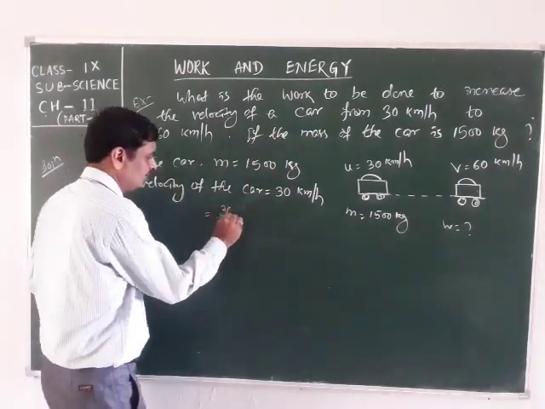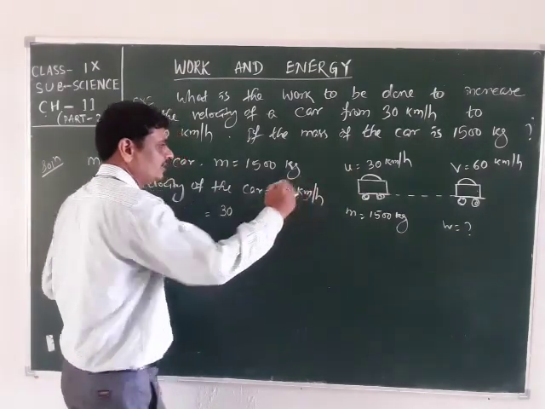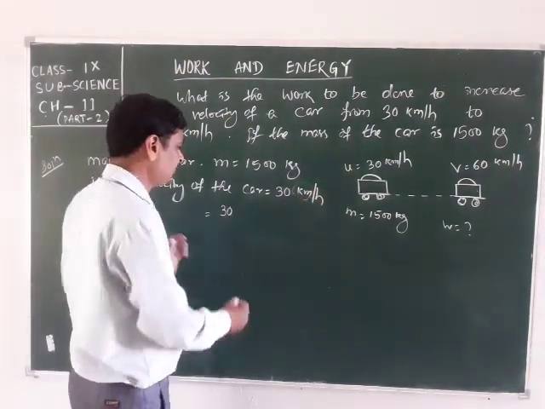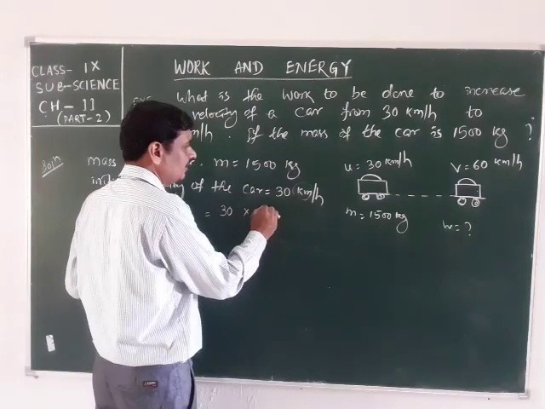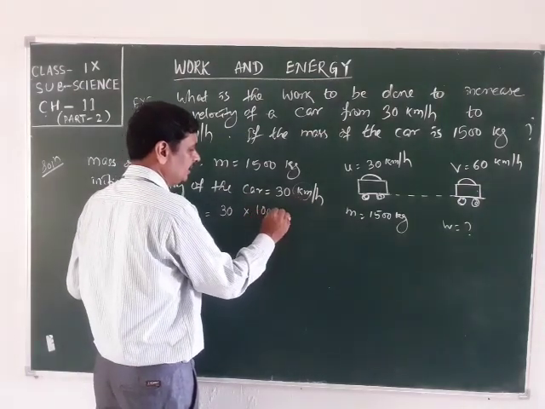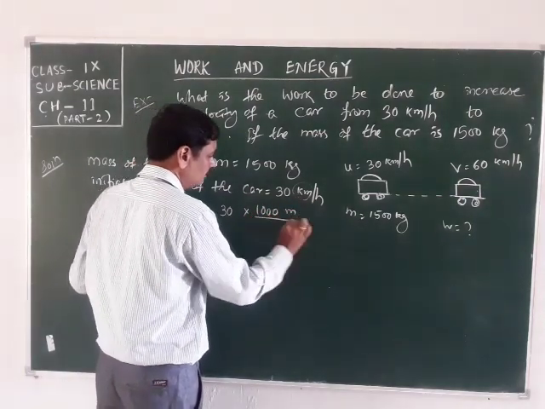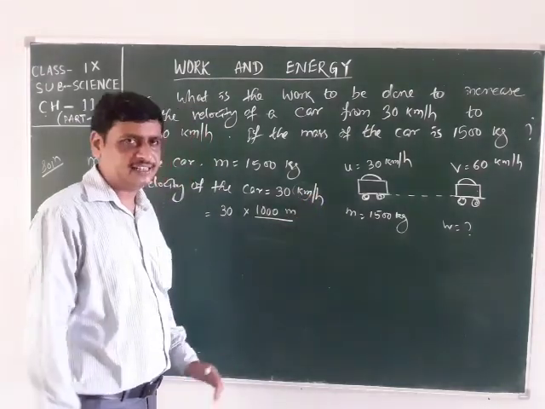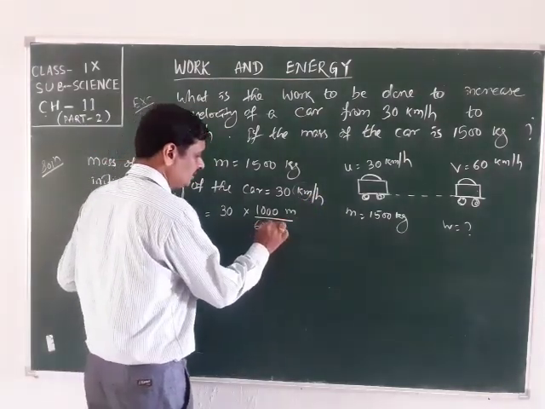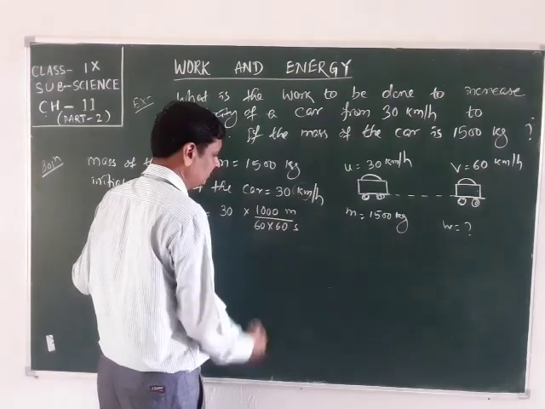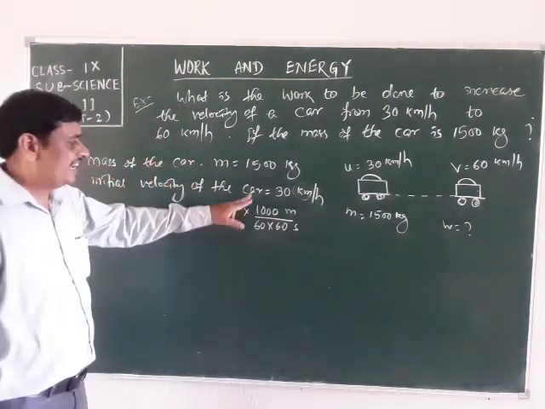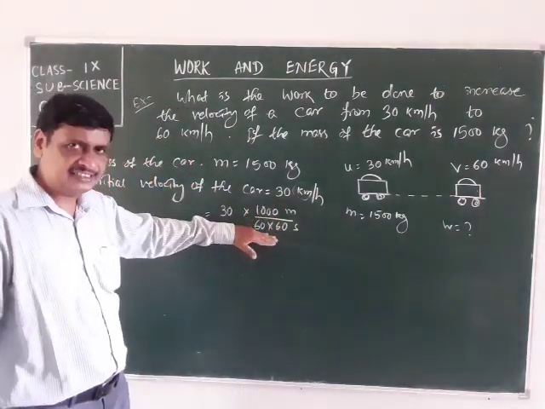That is 30 kilometer is converted into meter, 1 kilometer is 1000 meter. Hour is converted into second, 1 hour is 60 into 60 seconds. Directly you can multiply 5/18.